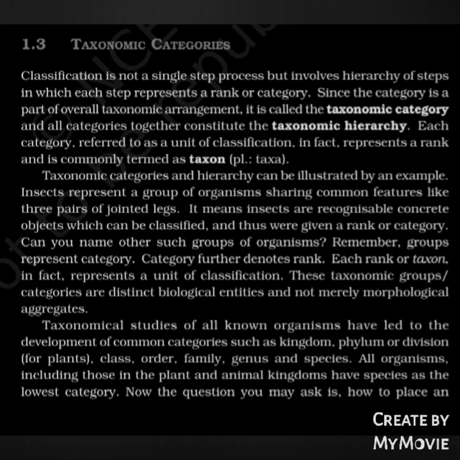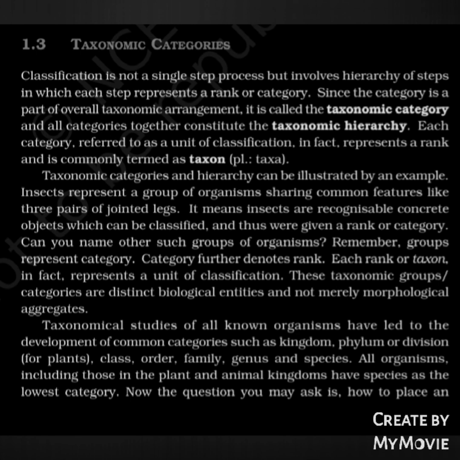Insects represent a group of organisms sharing common features like three pairs of jointed legs. It means insects are recognizable concrete objects which can be classified and thus were given a rank or category. Can you name other such groups of organisms? Remember, groups represent category. Category further denotes rank. Each rank or taxon in fact represents a unit of classification. These taxonomic groups or categories are distinct biological entities and not merely morphological aggregates.